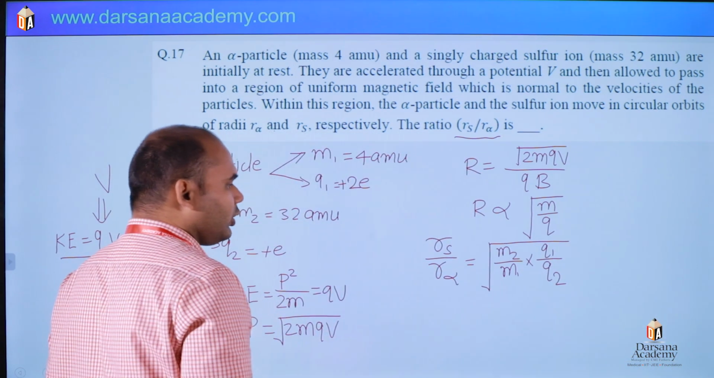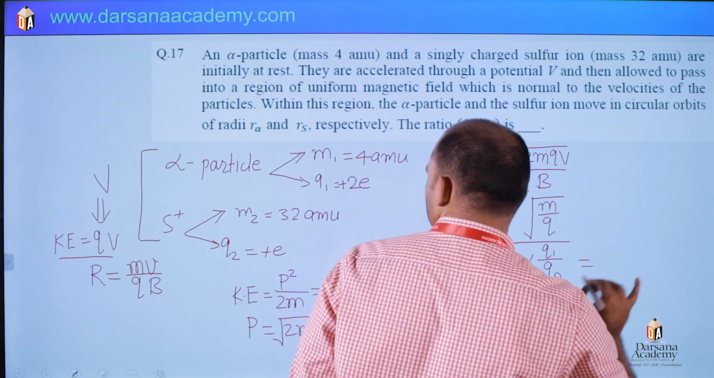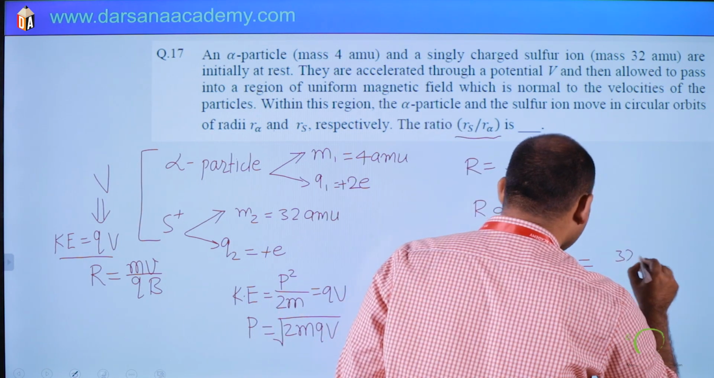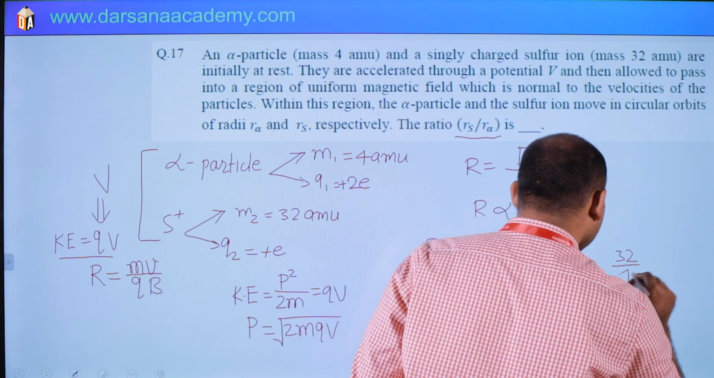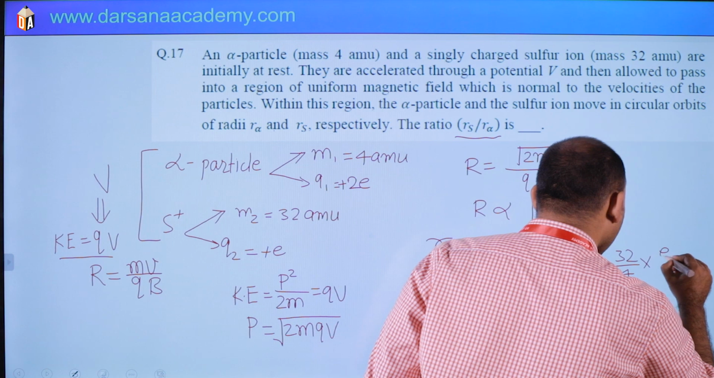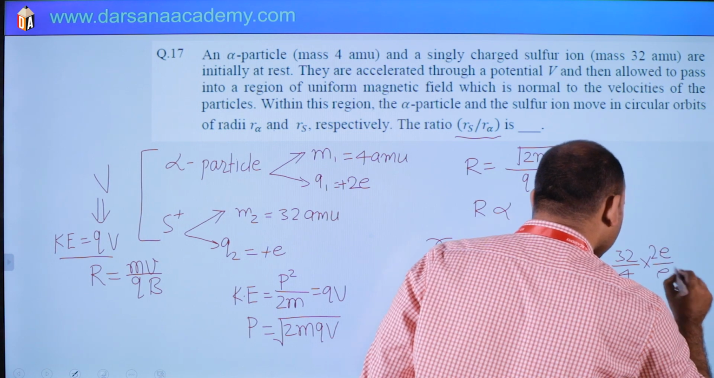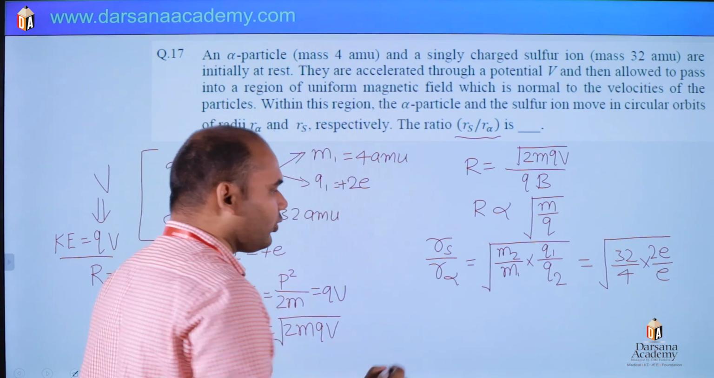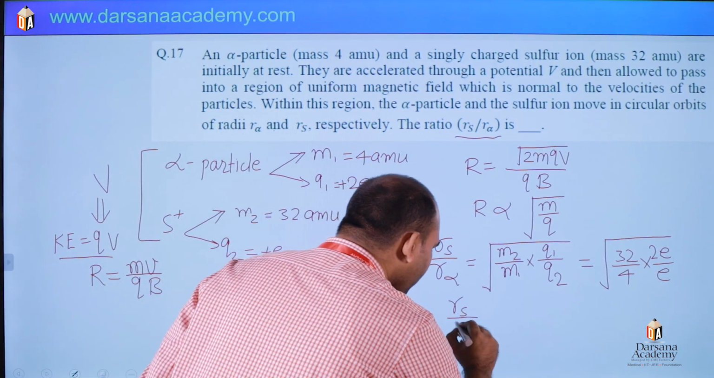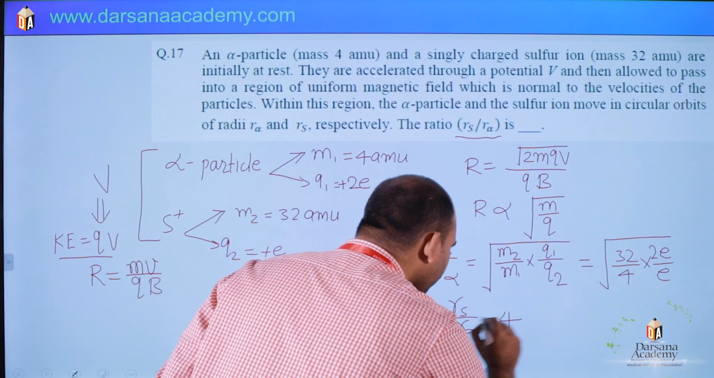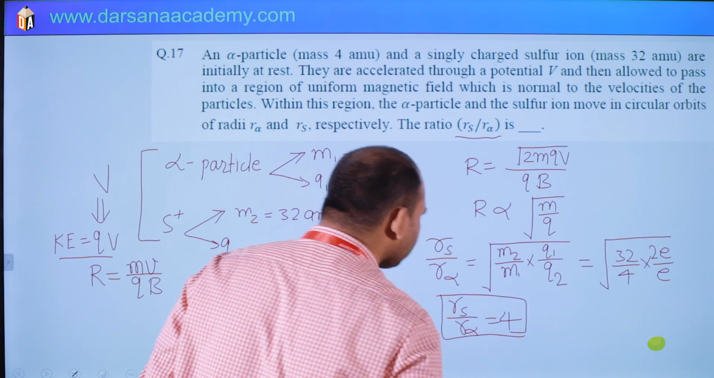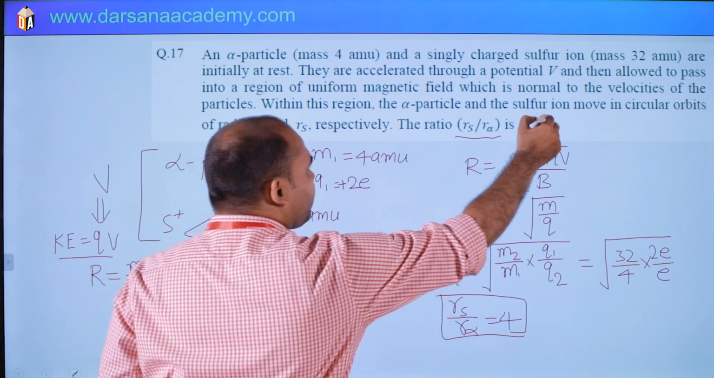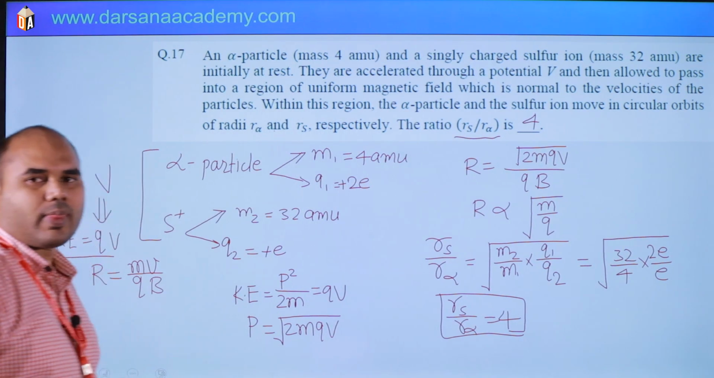Yes or no? So m2 is 32, m1 is 4, q1 is 2e and q2 is e. So this is 16. So the square root of 16 is what? 4. So R sulfur by R alpha is simply 4. Such a simple question. So this answer is 4. Clear? Yes or no?